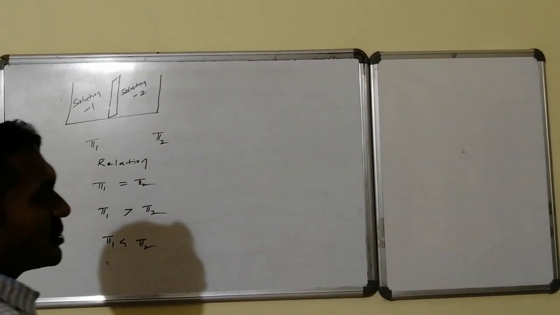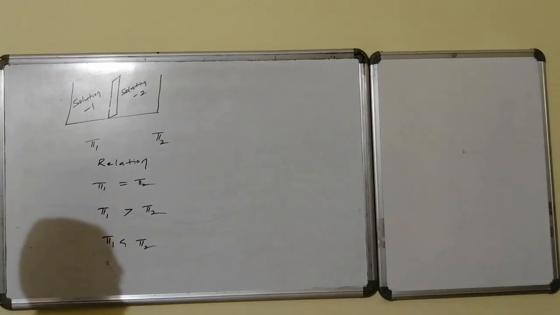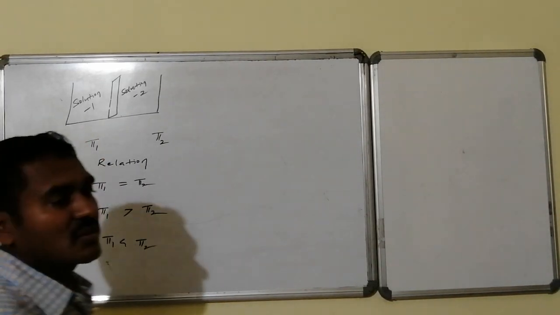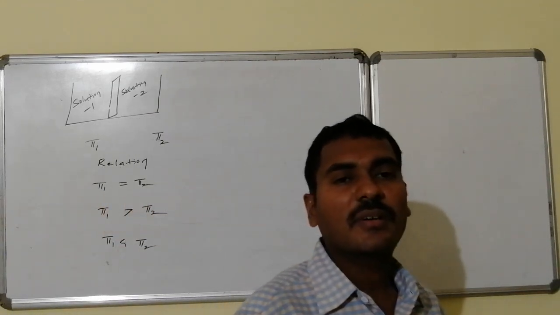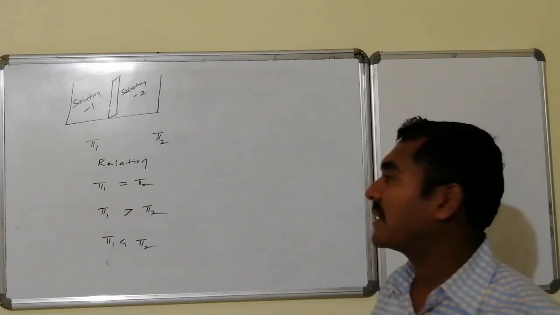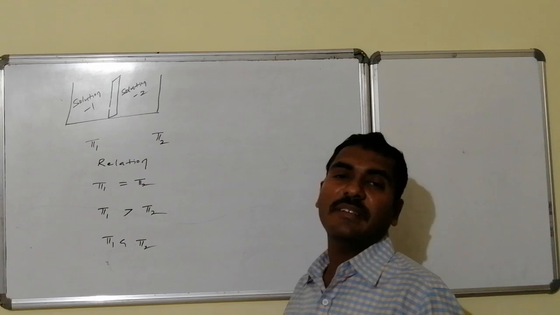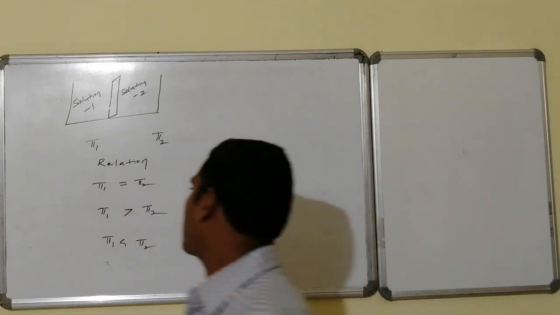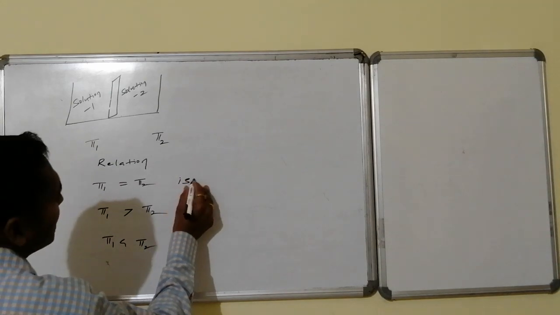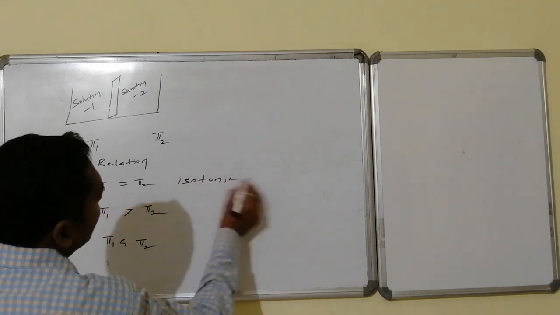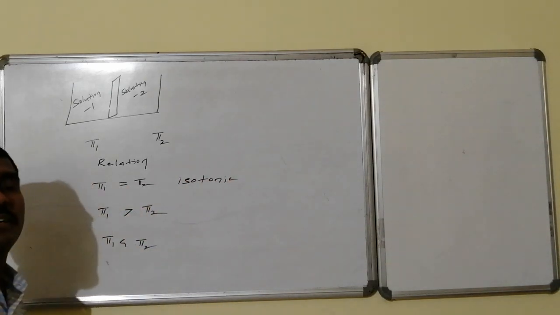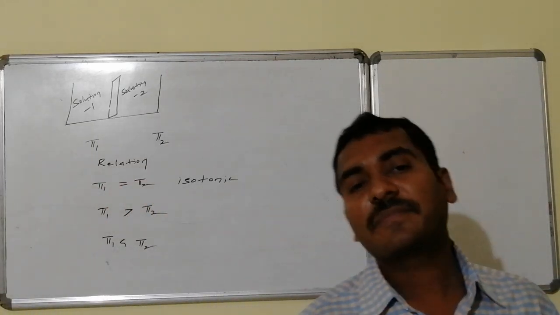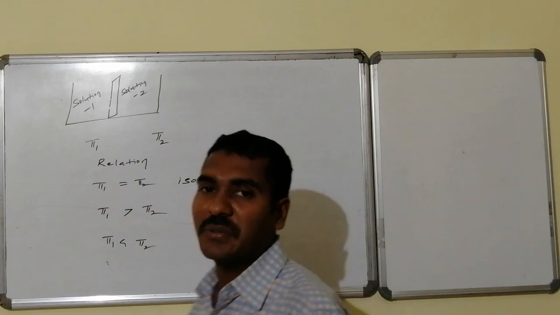Technical terminology used in the case of relative osmotic pressures: suppose two solutions are there, solution 1 and solution 2, with corresponding osmotic pressures pi 1 and pi 2. If pi 1 is equal to pi 2, then these are said to be isotonic solutions. Isotonic stands for having the same osmotic pressure. If the osmotic pressures of both are not the same, then these are not known as isotonic solutions.